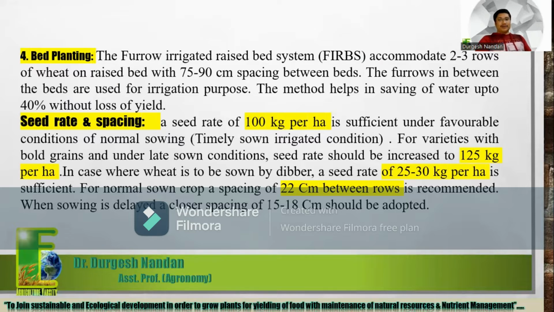So line to line spacing is 22 centimeter, and that is generally understood. In wheat crops, a plant to plant distance of 10 centimeter is enough, and it will also vary according to the varieties, because how many tillers will be produced by one seed will depend on it.